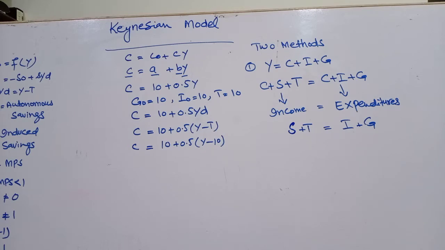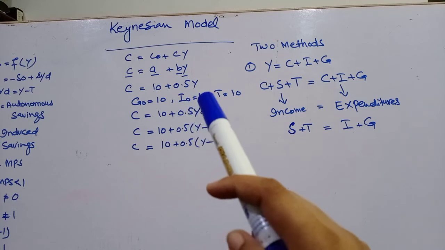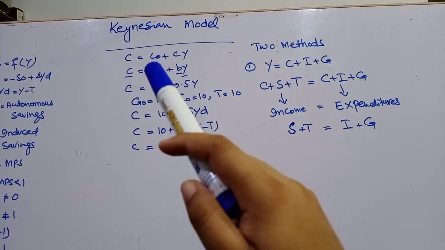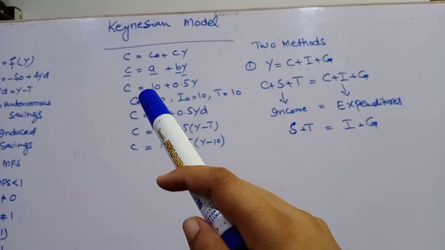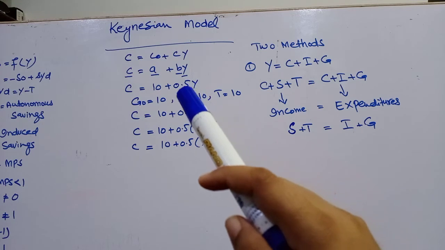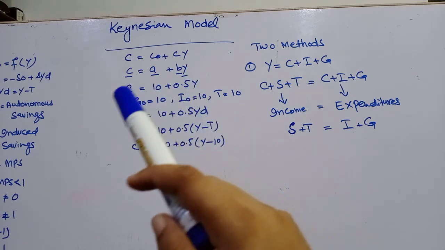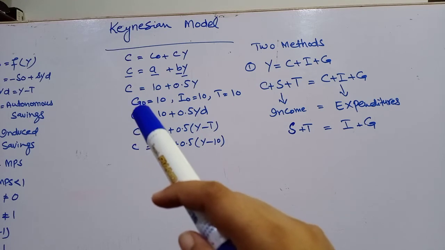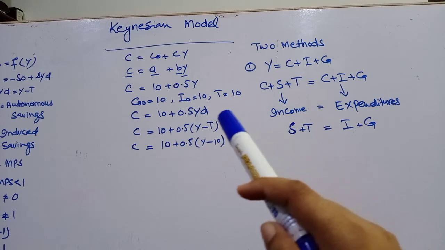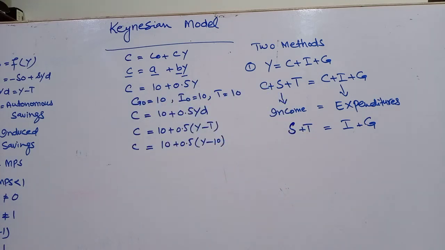Okay, let's assume our equation C is equal to 10 plus 0.5 YD. Here C node and small c are both constants. C node is 10 and small c is 0.5 because its value is less than 1. G node, G stands for government purchases, I node is investment, and T is taxes. They are all autonomous because they do not depend on income level.